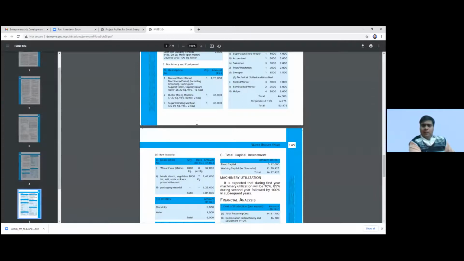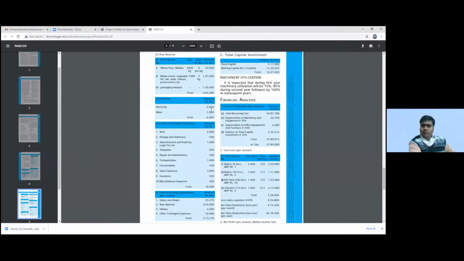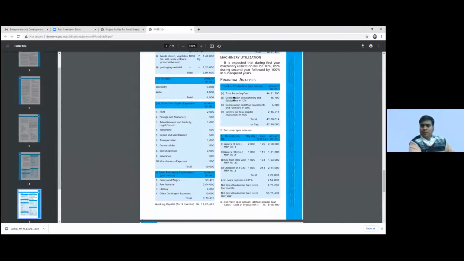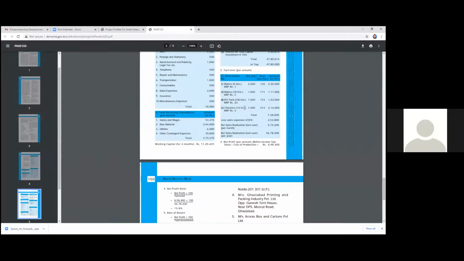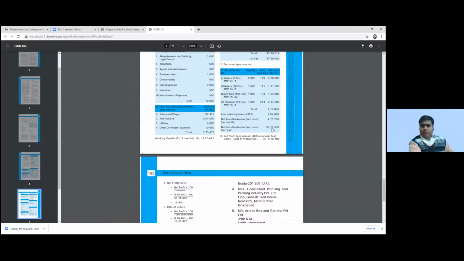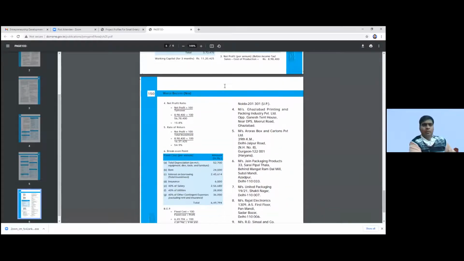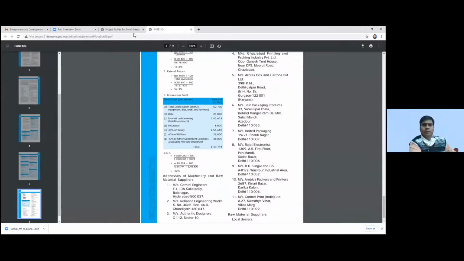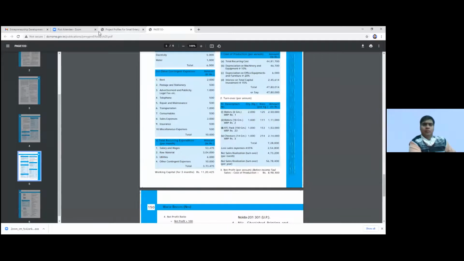Then other contingencies. In this you can take help of this and prepare your own project report: total capital investment, then financial analysis, recurring cost, depreciation, and all these. By looking at this similar type of report, you can prepare it for your project. Then I will show you this champion portal.